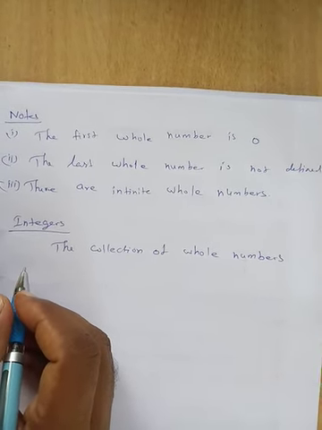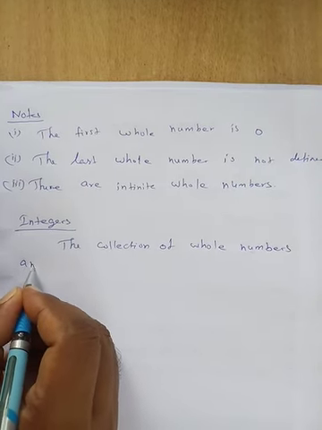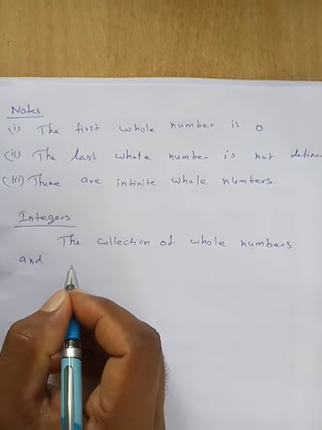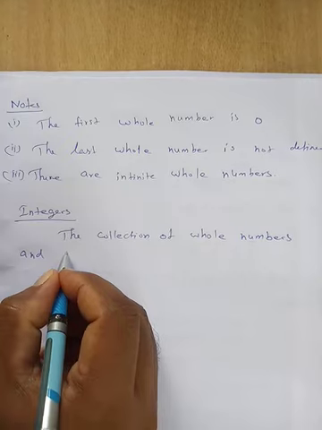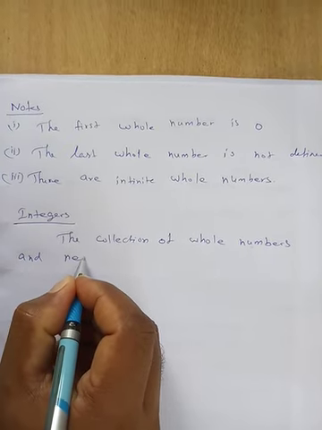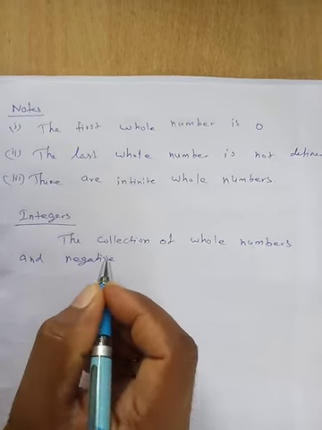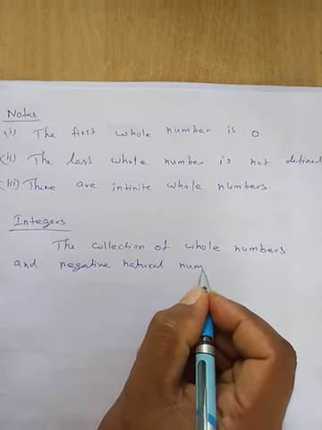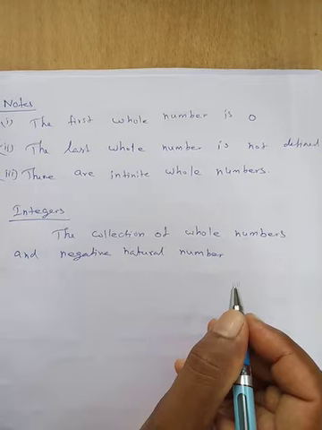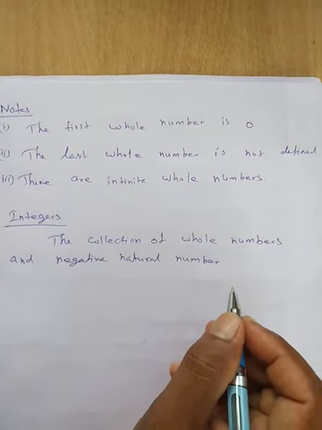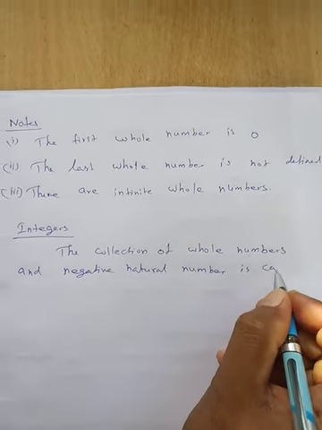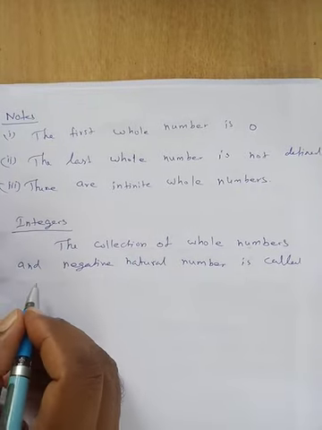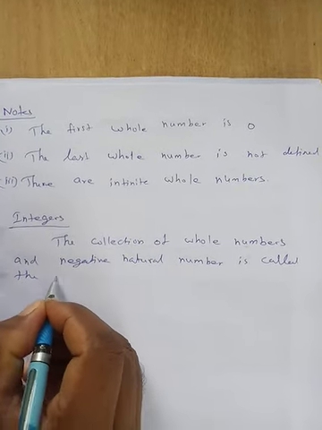The collection of all whole numbers and negative natural numbers is called the integers. Negative natural numbers means the natural numbers having the negative sign.